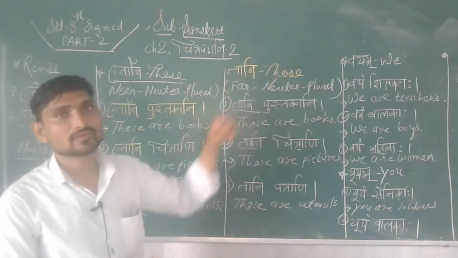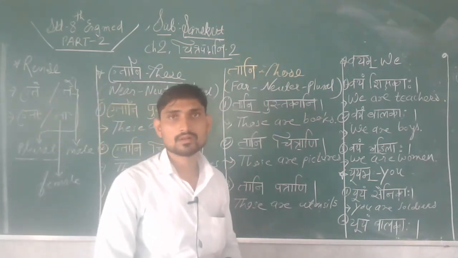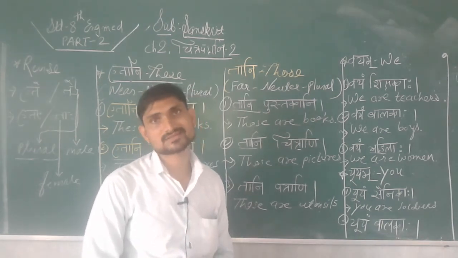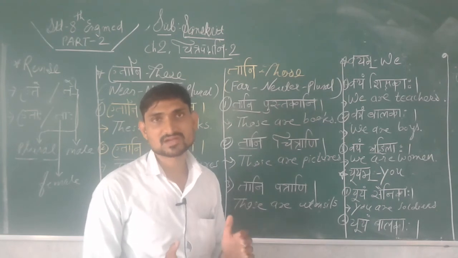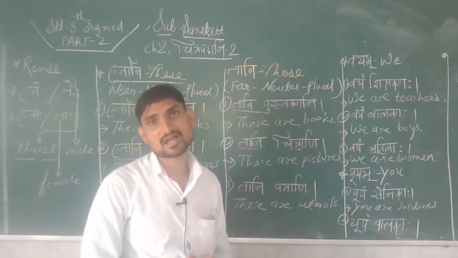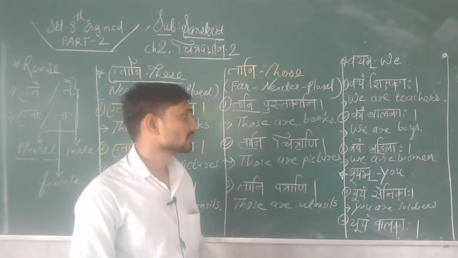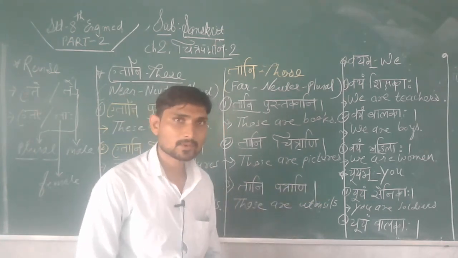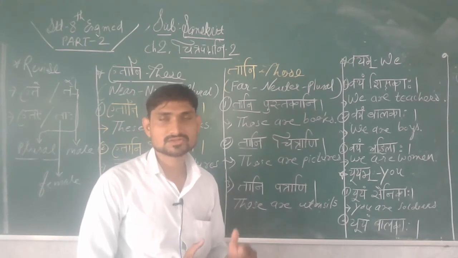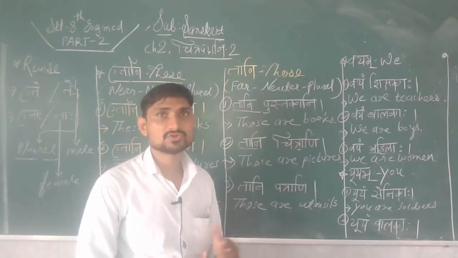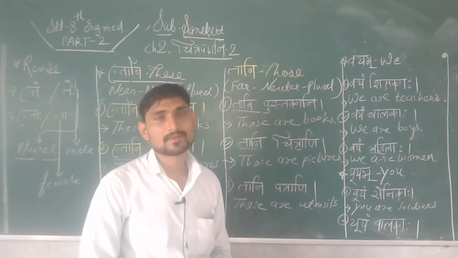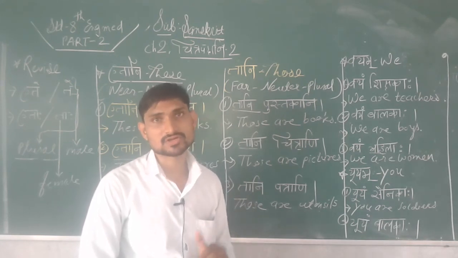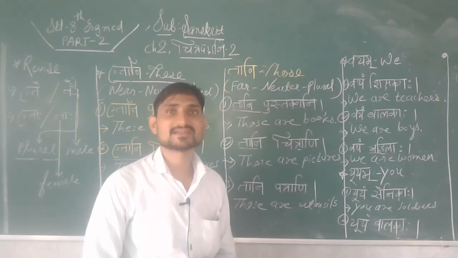Here vayam means we all, more than 2. At that time we have to use vayam in Sanskrit. Vayam shikshakaha, vayam chhatraha. This way we can write. Yuyam means you. This is also used for more than 2, plural. You are teachers, yuyam shikshakaha. Then yuyam vaidyaha means you are doctors. This way also we can write sentences.